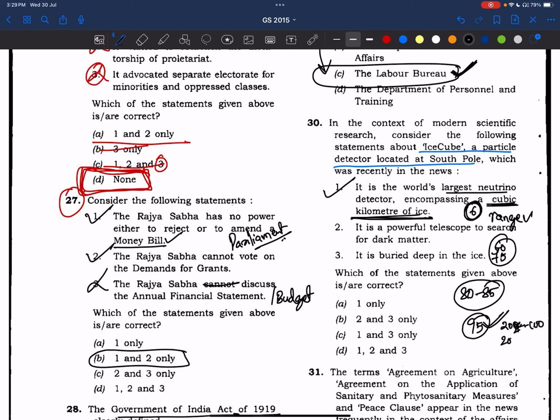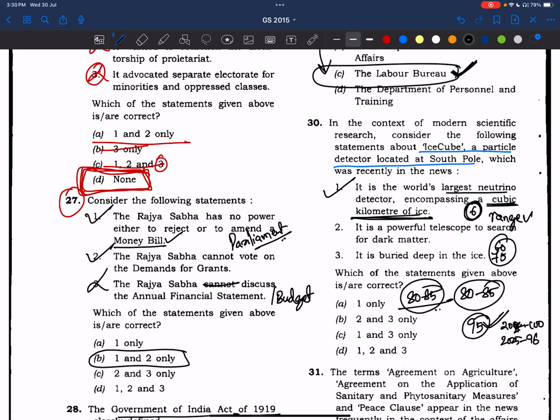In 2025, unknowingly, I attempted 96 questions because of these elimination techniques only. But it is not safe. The safe limit is 80 to 85. Please keep this in mind when you are attempting the prelims paper, because overuse of elimination techniques will also be fatal to our attempts. My life is a clear example.